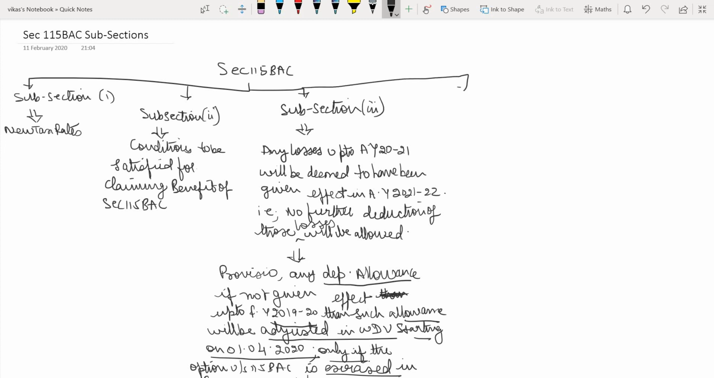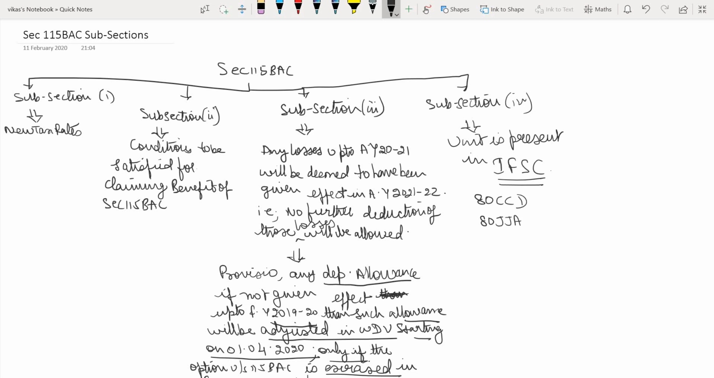Then what does subsection 4 talk about? Subsection 4 talks about that if the unit is present in the International Financial Services Center, then in that case, apart from 80CCD and 80JJAA, 80LA will also be given to units which are present in the International Financial Services Center.